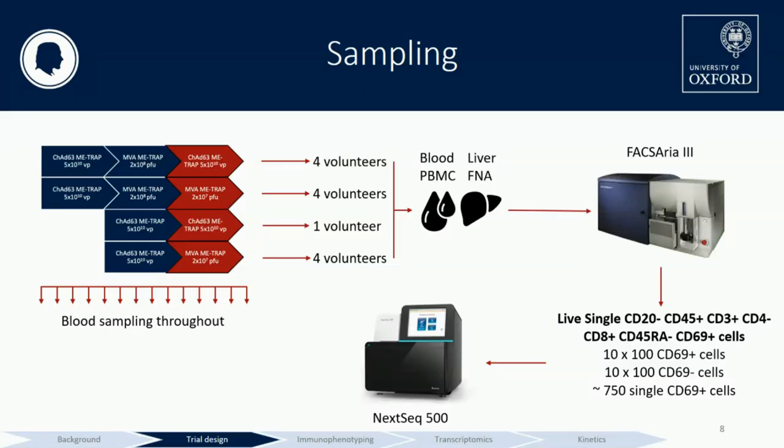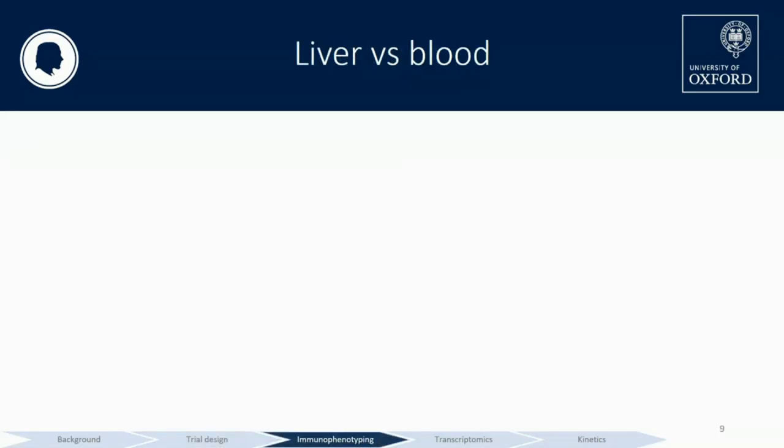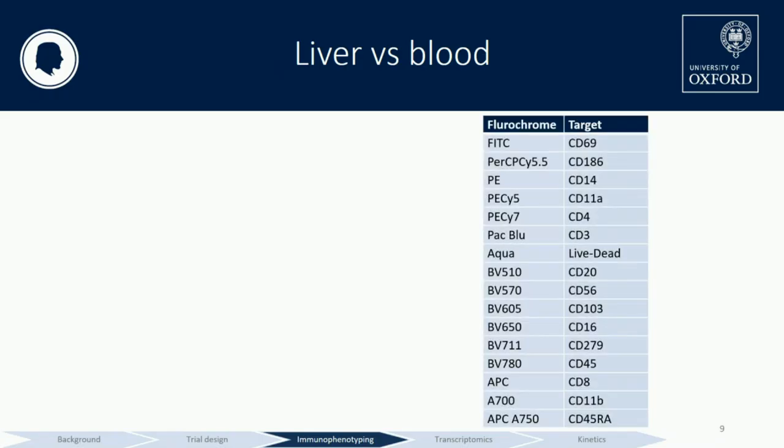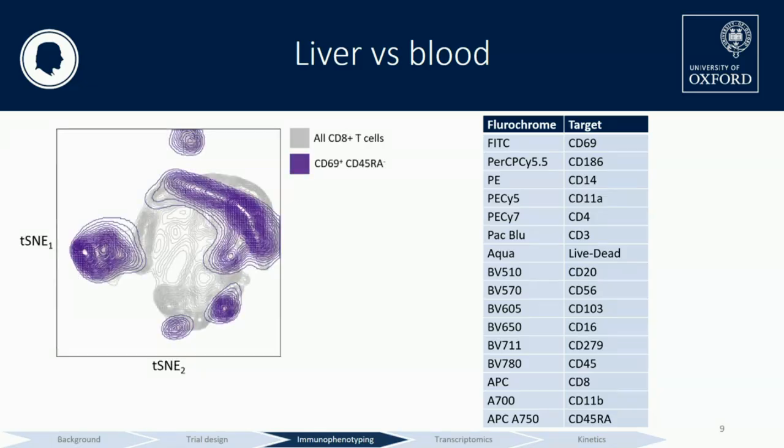So what did we find? On the right, we have the markers that we use for the flow, and instead of showing you hundreds or thousands of FACS plots, I'm going to just show you some t-SNE plots to summarize what we saw. And here we have the comparison between total CD8 T cells compared to TRM memory T cells. And really, with this comparison, we start to see that some clusters start to come out.